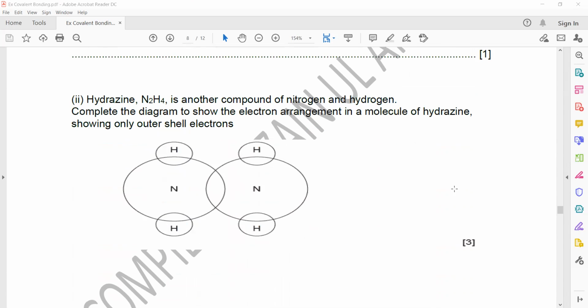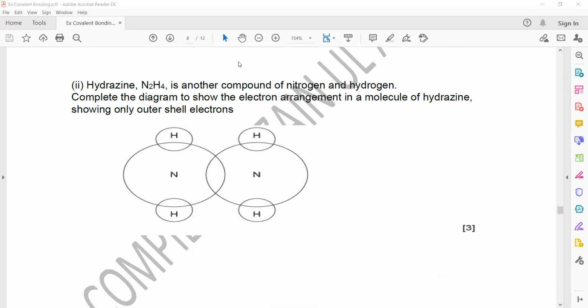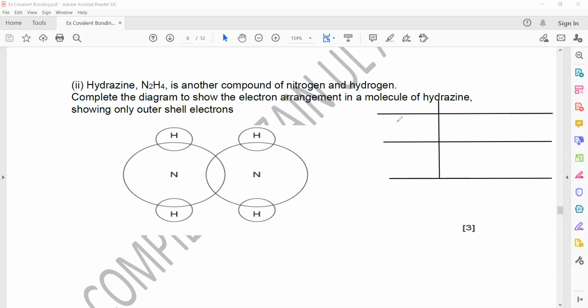Next is hydrazine. N2H4 is another compound of nitrogen and hydrogen. Complete the diagram to show the electron arrangement in a molecule of N2H4. Show outer shell electrons only. First thing, in the exam it's not necessary that you make this table, but for your understanding it's better you make this so that you will not make a mistake. The elements present here are hydrogen and nitrogen. Hydrogen has 1 electron in the outermost shell, nitrogen has 5 electrons.